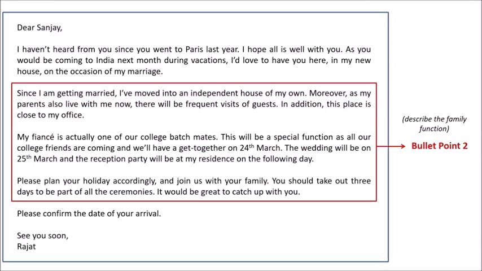Second point tells you to describe the family function. So paragraph 2 should be like, my fiancé is actually one of our college batchmates. This will be a special function as all our college friends are coming and we'll have a get-together on 24th March. The wedding will be on 25th March and the reception party will be at my residence on the following day.